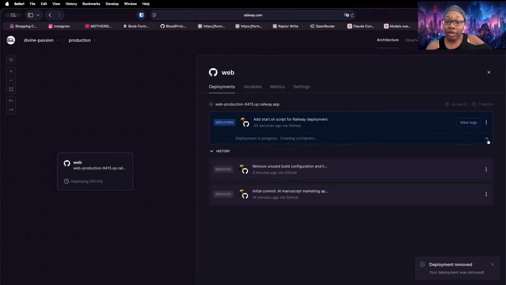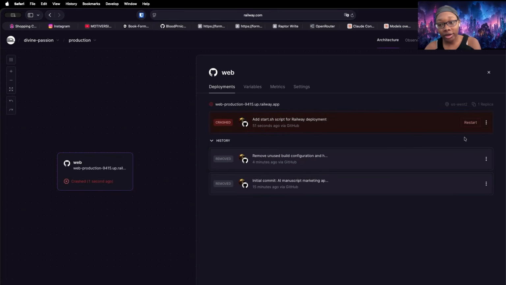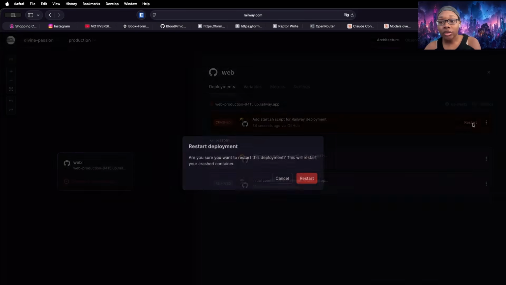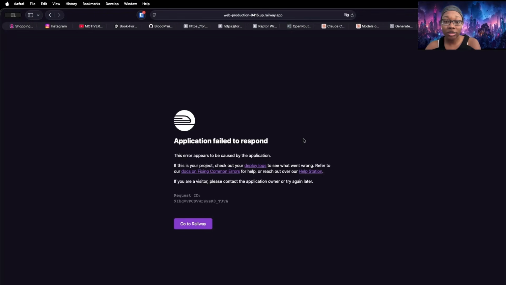Well, we've got victory because we're already past the build stage, which is where it failed last time. So it did actually note that it was Python. It's actually building. It built it successfully, and then we crashed, which is very unfortunate. So we're going to go ahead and select restart and hope that this time it built successfully. It did. Woohoo. It's actually here. It's running, which means we can go to the website and we've got a new error.